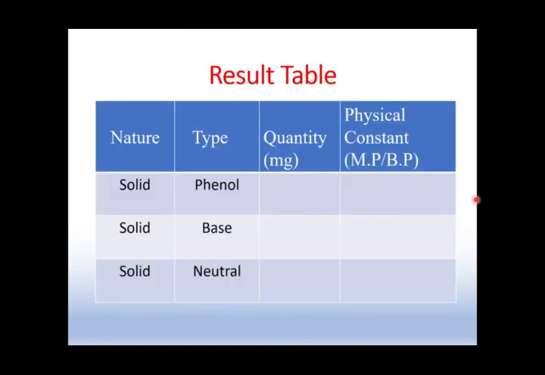So now the result time. So how are we going to get the result? We will put it like nature, type, quantity, and physical constant. All these points carry marks. Type carries the maximum marks, then quality, quantity, and then physical constant. So what we will do: solid, solid, solid. Type will be, first solid is phenol, then second is base, and third is neutral, then quantity obtained, and then physical constant for each and every component which is separated and purified.